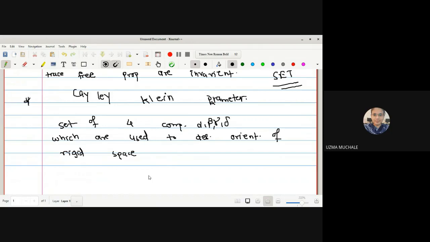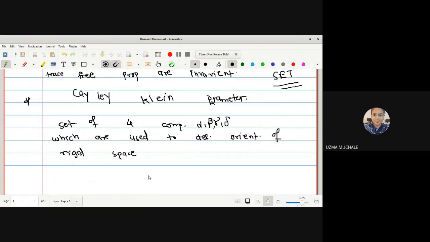These are simply four complex numbers which describe the orientation of a rigid body, just like we have seen for the simple pendulum and all the examples which we have seen in the first chapter. In the first chapter, we saw many examples about degrees of freedom and generalized coordinates.